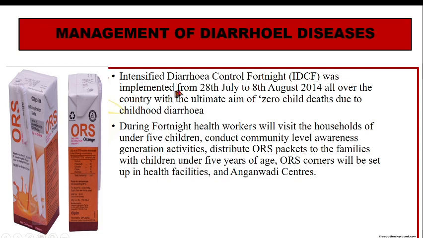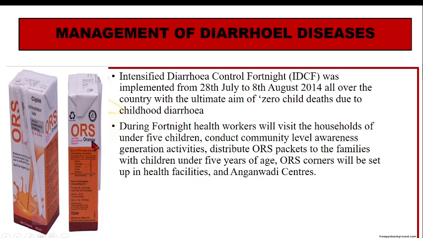So in the Intensified Diarrhea Control Fortnight, that is IDCF, during this, the health workers will visit the households of under-5 children. They conduct community level awareness generation activities. They distribute ORS packets to the families with children under 5 years of age. ORS corners are set up in health facilities and Anganwadis, where people can come and get their packets of ORS.